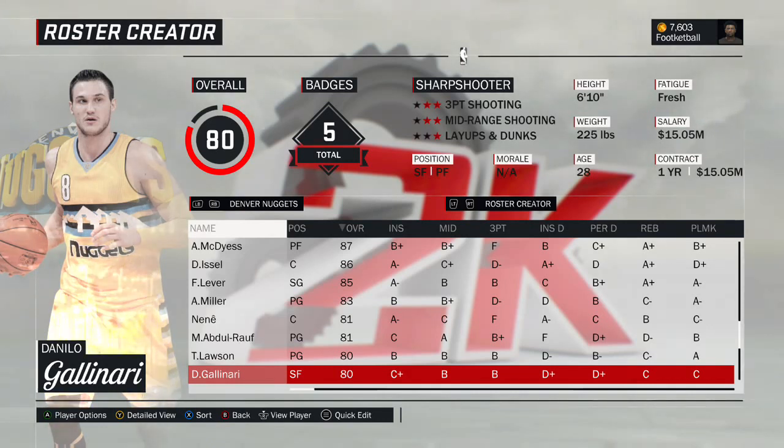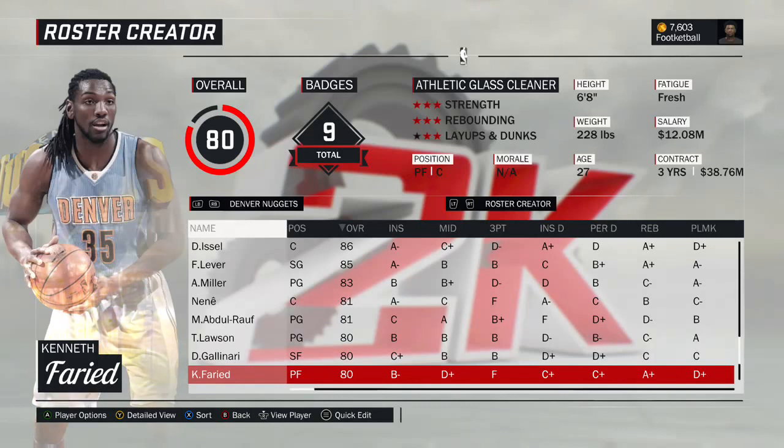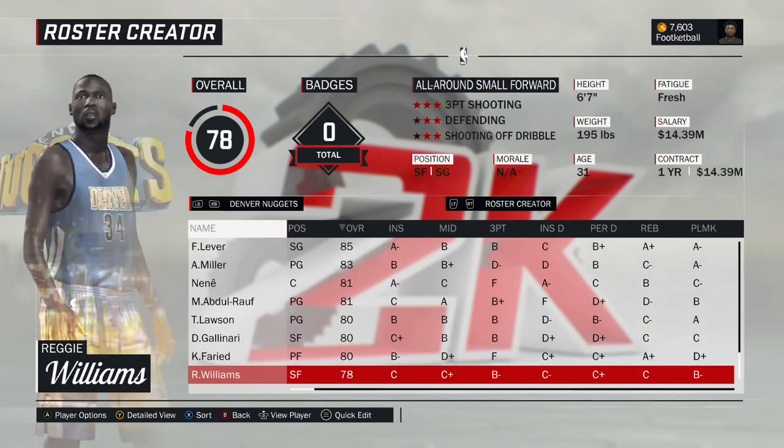The 2013 year was really good too. So, I mean, you maybe could have made this like an 81, but we went with the current version of Gallo. Kenneth Faried. This is the 2014 version of Kenneth Faried. And then Reggie Williams rounds out the roster. Moved him over from the 94 Nuggets, but this is actually the 1992 version of Reggie Williams.